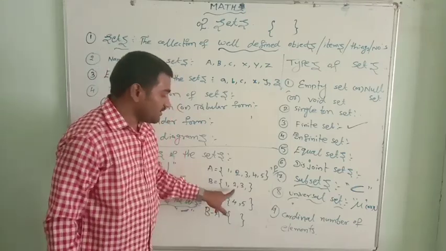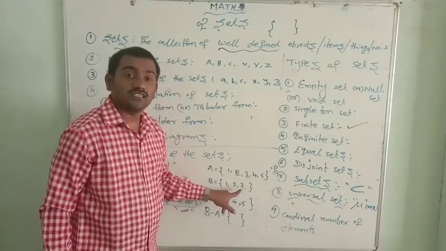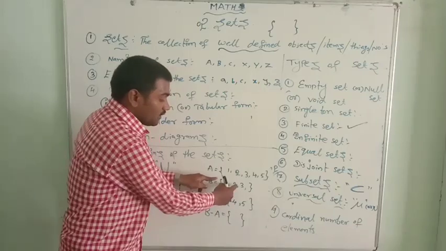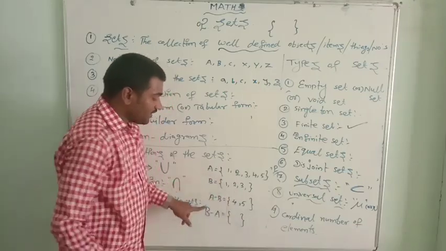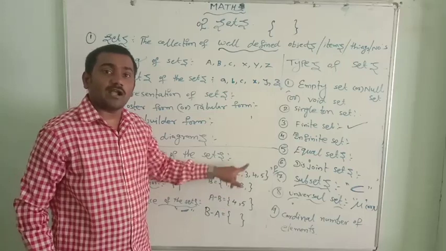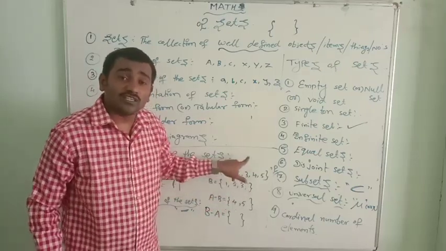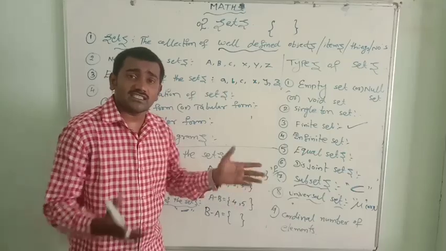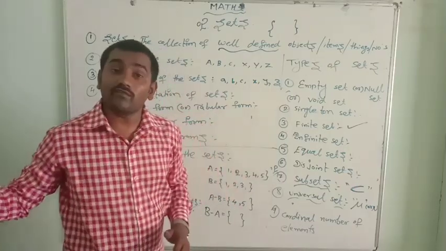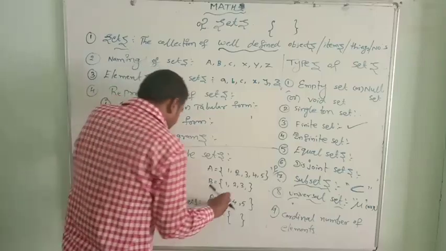Why? The elements belonging only to the set A and not to the set B are 4, 5. For the elements only in the set B and not in the set A: in the set B we have 1, 2, 3. These 1, 2, 3 are also present in the set A. So B minus A is nothing, empty. Let me take one more example so that you can understand.